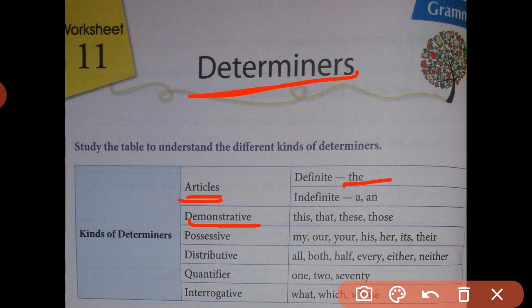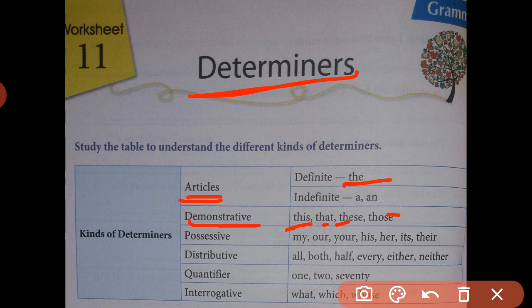Because when we use these words, they become specific determiners, not general determiners. Words like this, that, these, those are used as demonstrative determiners. What is their role?